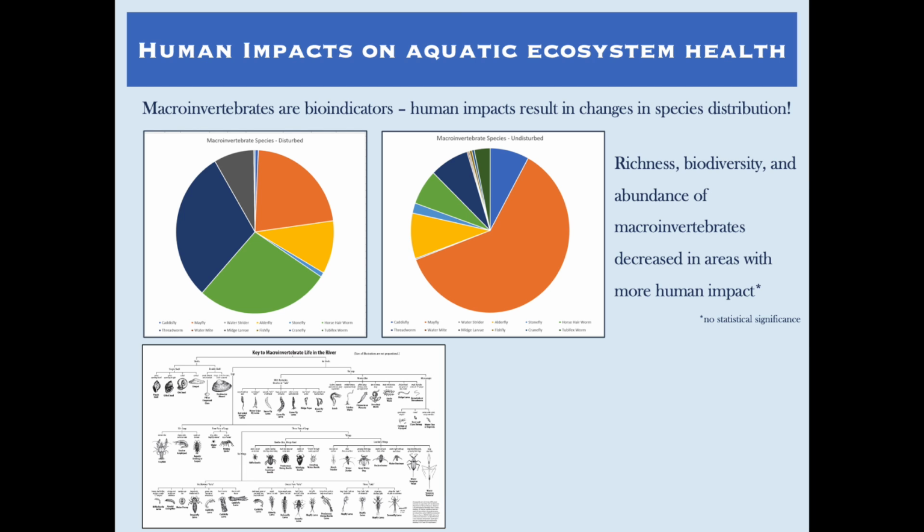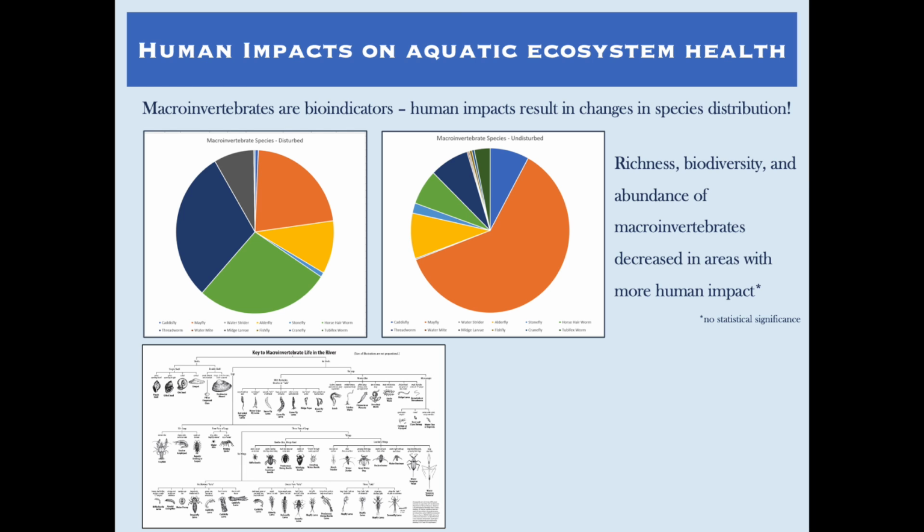Pie charts of the macroinvertebrate species found in the disturbed and undisturbed areas can be seen on the poster. The major findings from these charts were that there were many more mayflies in undisturbed than in disturbed areas, and that there were many more horsehair worms in disturbed areas than undisturbed areas. This was interesting as mayflies are considered to be indicator species as they are very sensitive to environmental disturbances.